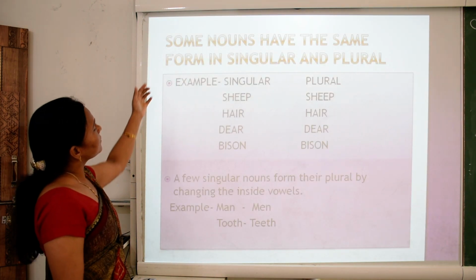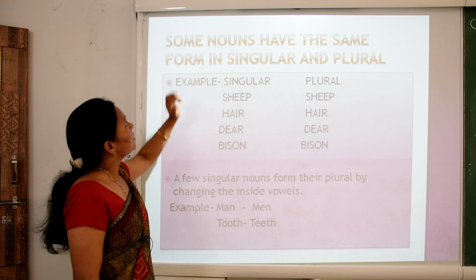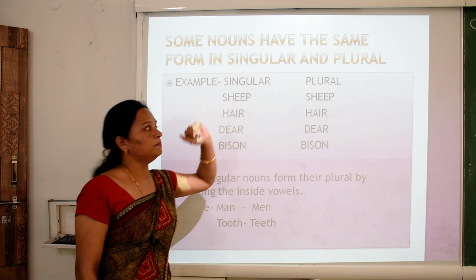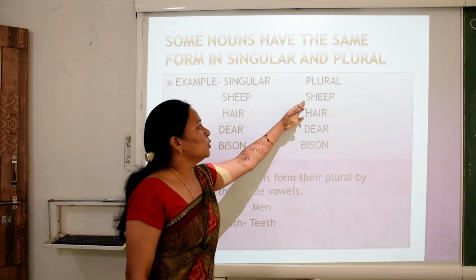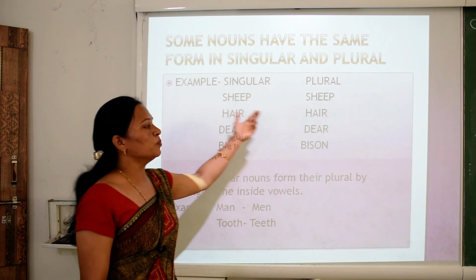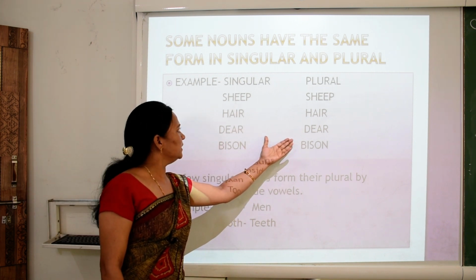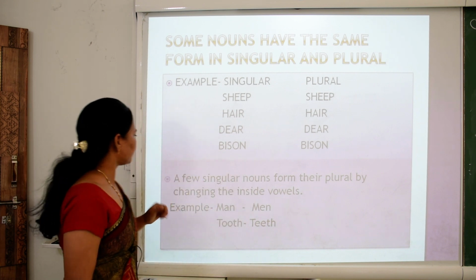So children, some nouns have the same form in singular and plural. For example, sheep, plural also sheep. Hare, in singular form and plural form also, hare is hare. Deer, same. Deer. Bison. Bison.